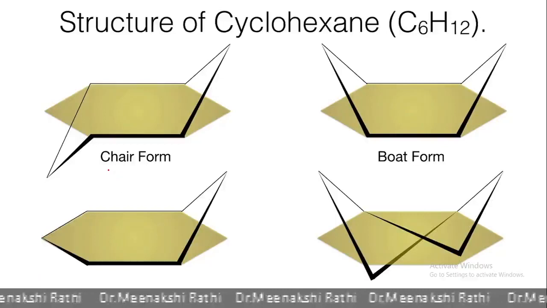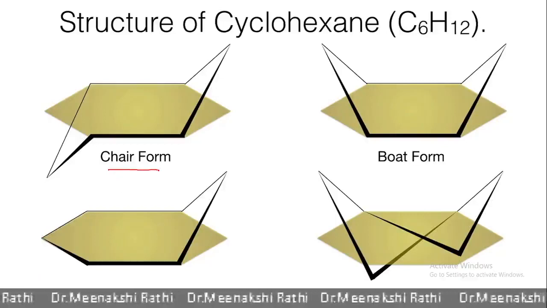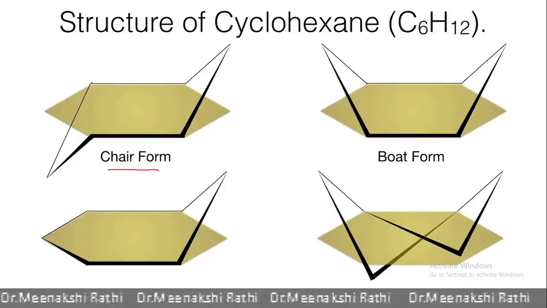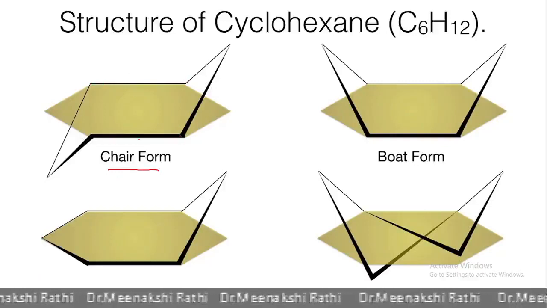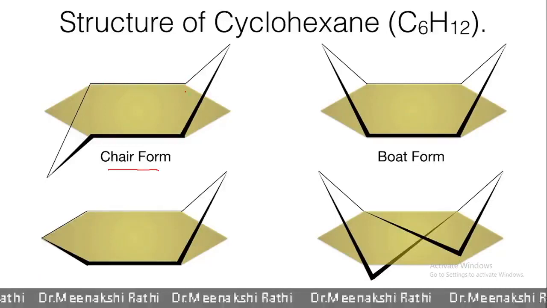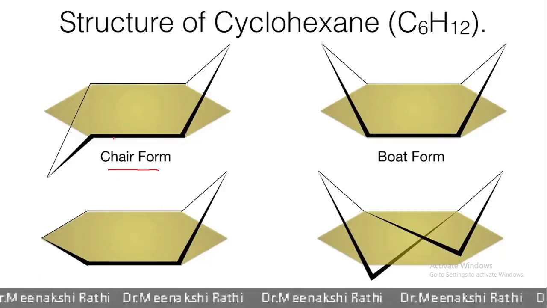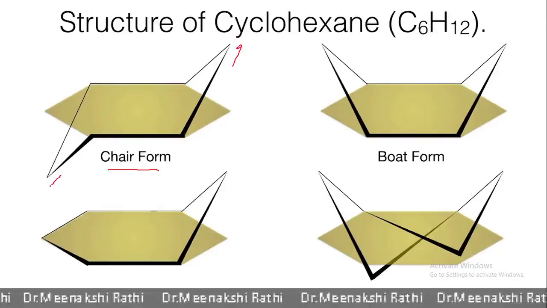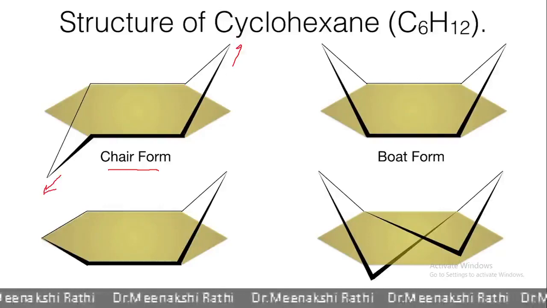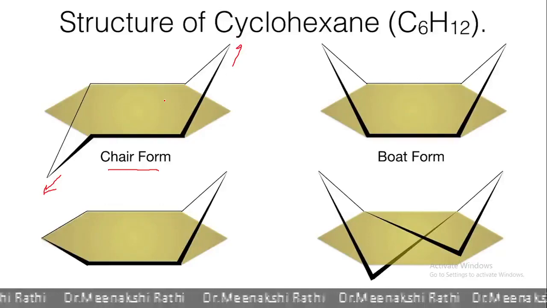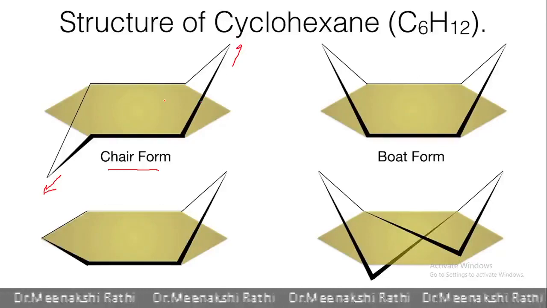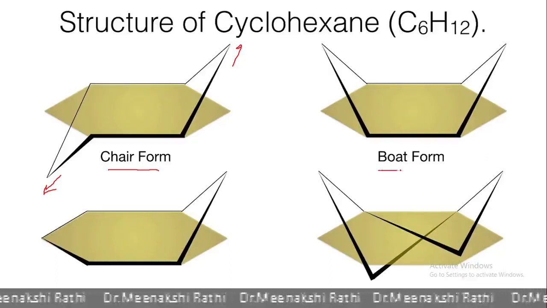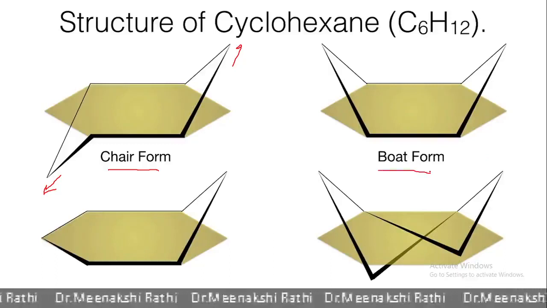First is the chair form. In this chair form, you can see four carbon atoms are in one plane. One carbon atom is above the plane and one carbon atom is below the plane. As it looks like a chair, this is the chair conformation. Another conformation is the boat conformation of cyclohexane.